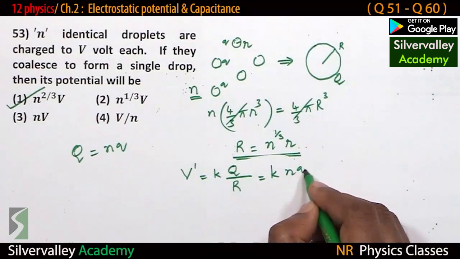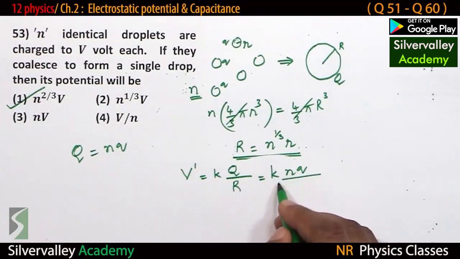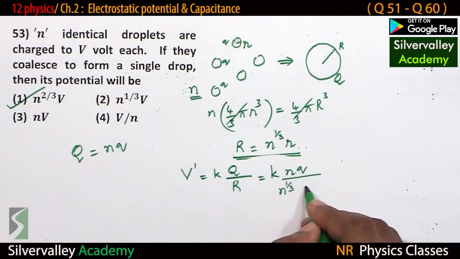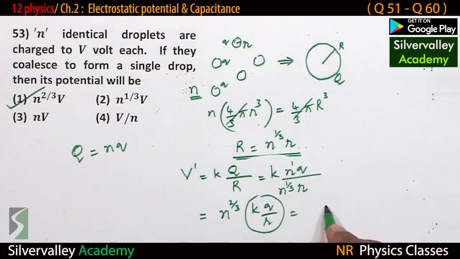Therefore, n times q by capital R. Capital R is n to the power of 1 by 3 times small r. Now rearrange. N divided by n to the power of 1 by 3 is n to the power of 2 by 3, times constant q by r. And what is constant small q by small r? Isn't it the potential of the smaller drop? So n to the power of 2 by 3 times the potential of the smaller drop.